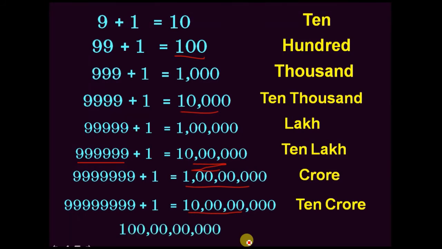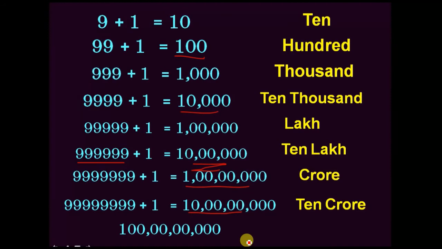In this way, we have large numbers in our mathematics, in daily use, in papers, in news, in our textbook, like in science and social also we use these large numbers.